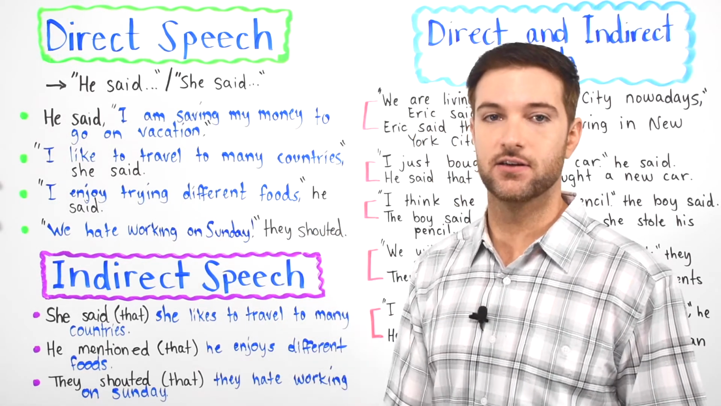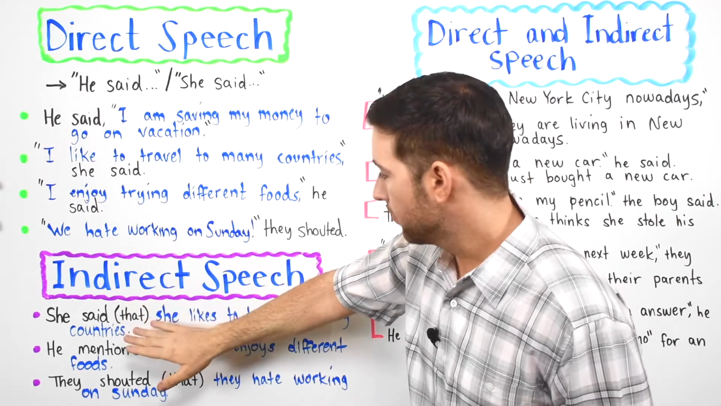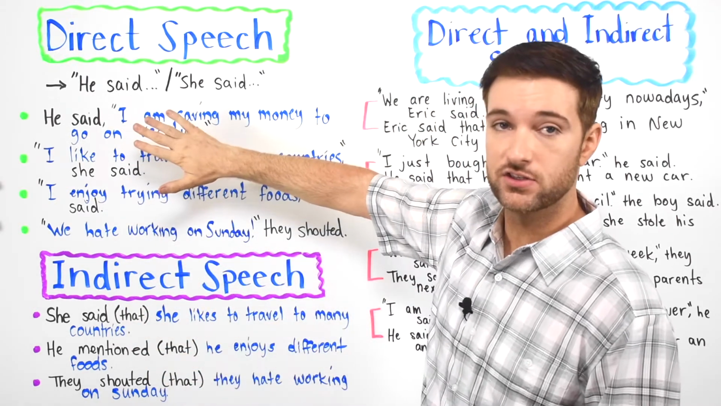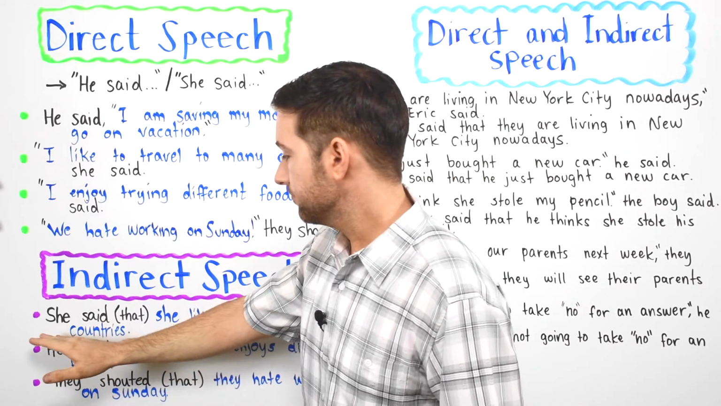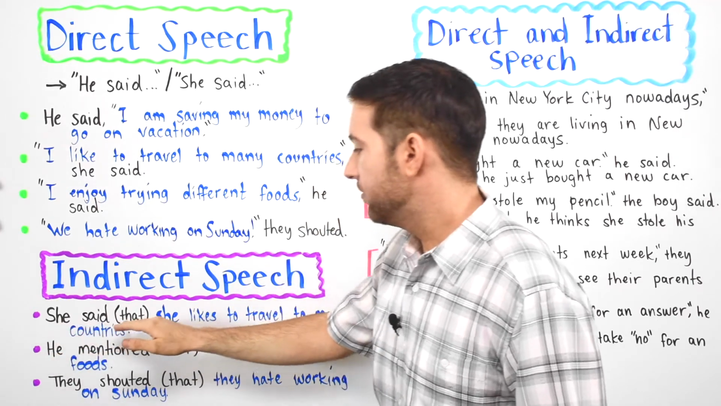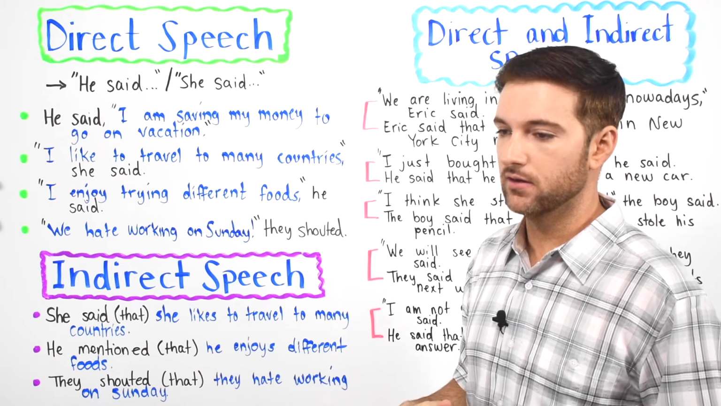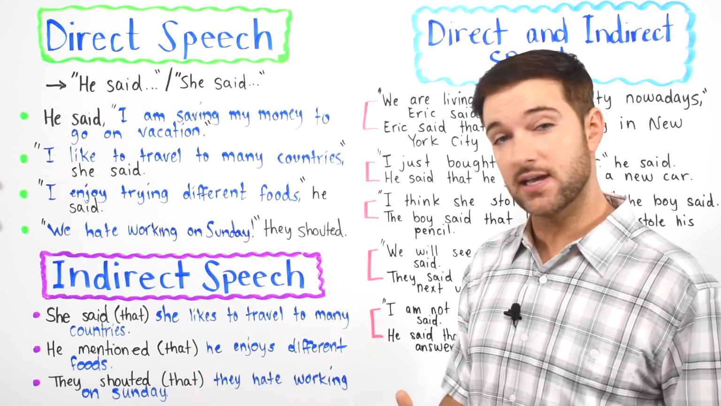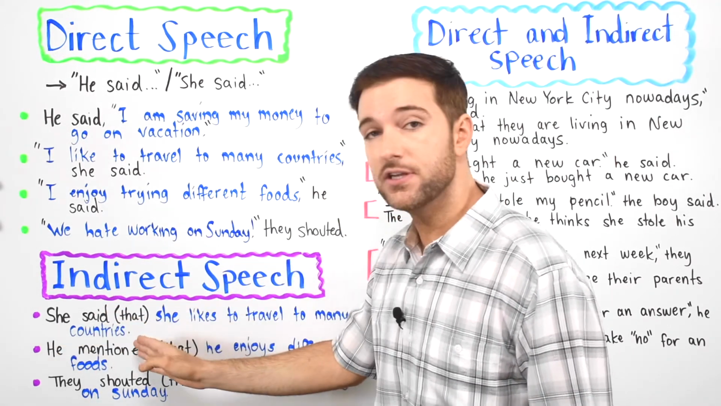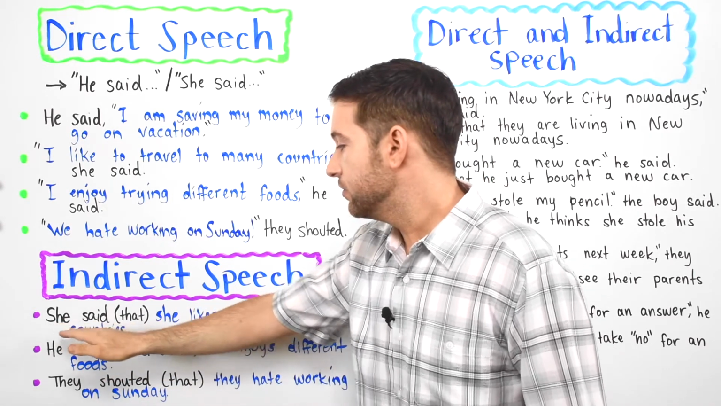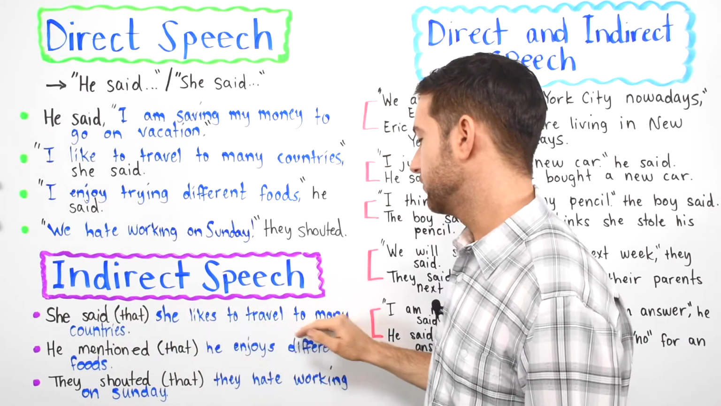It's emphasized. All right, let's now look at what we have for the indirect speech, which is similar to the ones that we just covered. Indirect speech is also known as reported speech. So it says, she said that, and that is optional. When we're talking with friends or family or in informal settings, oftentimes people will not include that. So we'll include it in this one and I'll say it again without it. She said that she likes to travel to many countries. She said she likes to travel to many countries.